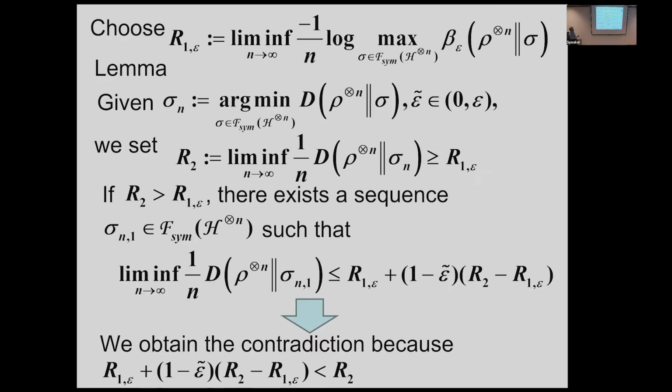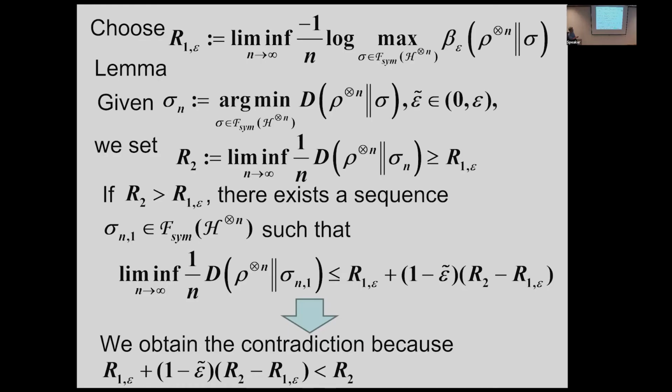Now we consider the case where R2 is strictly greater than this one. In that case, there exists another sequence of states such that this one is smaller than this one. But this is a contradiction, because this one is strictly smaller than R2, and I already mentioned that we choose the smallest one. So this should be the minimum with respect to the relative entropy.